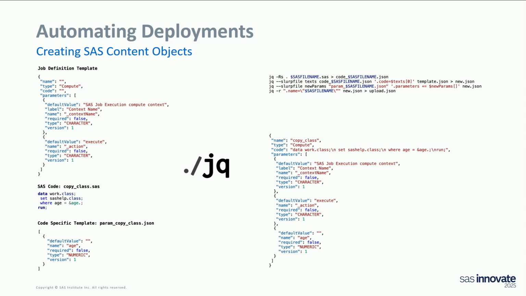Maybe a small follow-up question. When you run the pipeline, does it take all the jobs from a certain folder? Yes, it matches by name. In this case we have the copy class, a PowerArm copy class, and for all the jobs that are in the directory, it just creates a job definition. We have a certain directory where we put the jobs we want to create a job definition for, and another directory with just code that we don't want a job definition for.